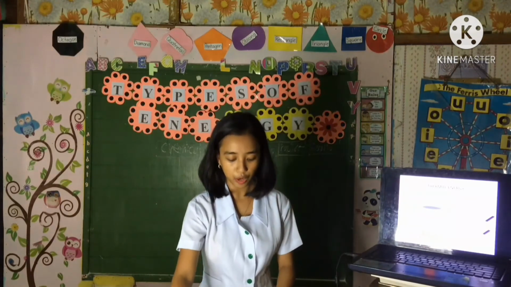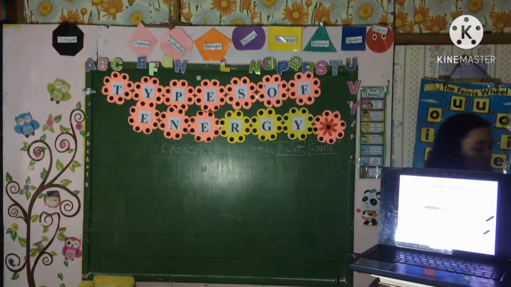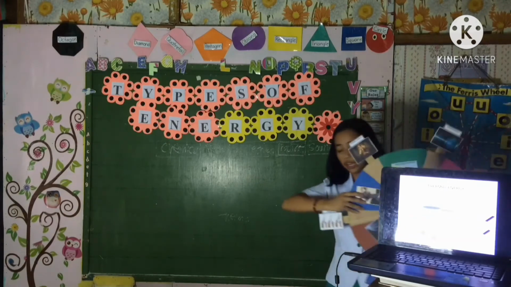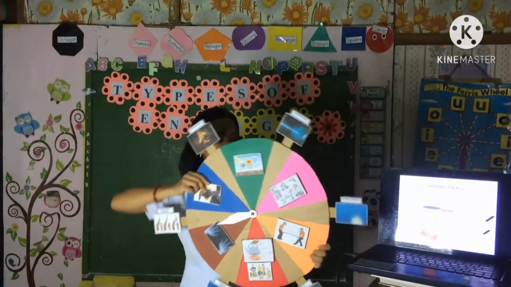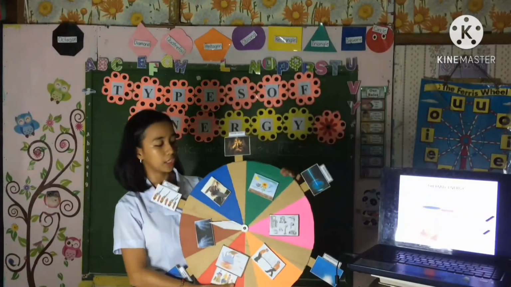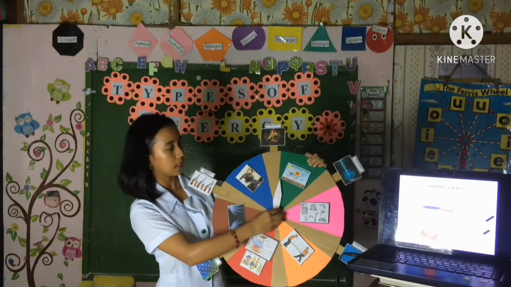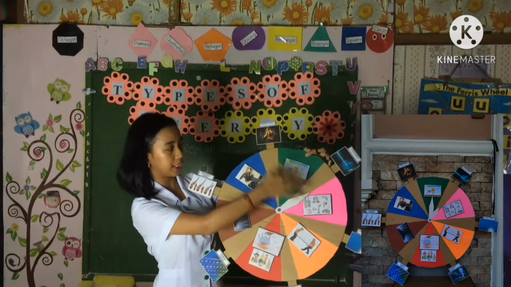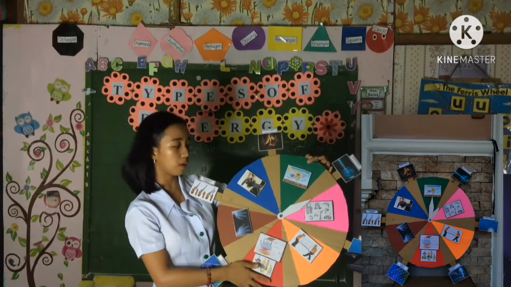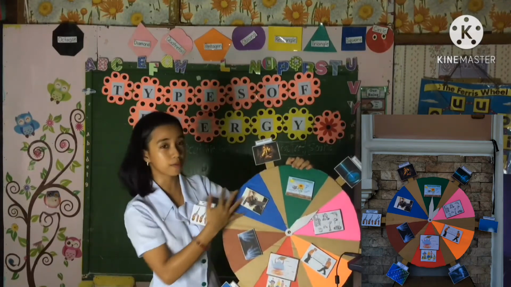Okay, but before we go to our activity, we will have a fun learning exercise so that I will know that you understand our lesson. So this is the forms of energy clock. As you can see, on the outside are the forms of energy, while on the inside are the examples or representations of some forms of energy.